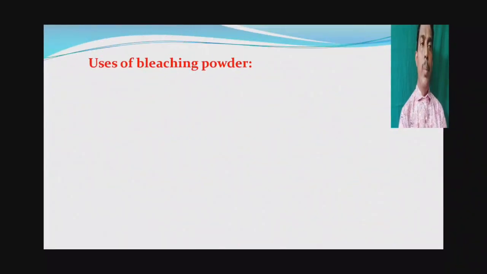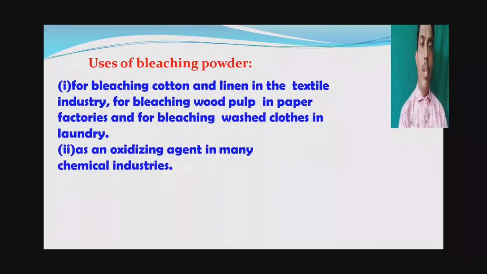Uses of bleaching powder. For bleaching cotton and linen in the textile industry. Bleaching means removing color. For bleaching wood pulp in paper factories, and for bleaching washed cloths in laundry. Used as a bleaching agent.